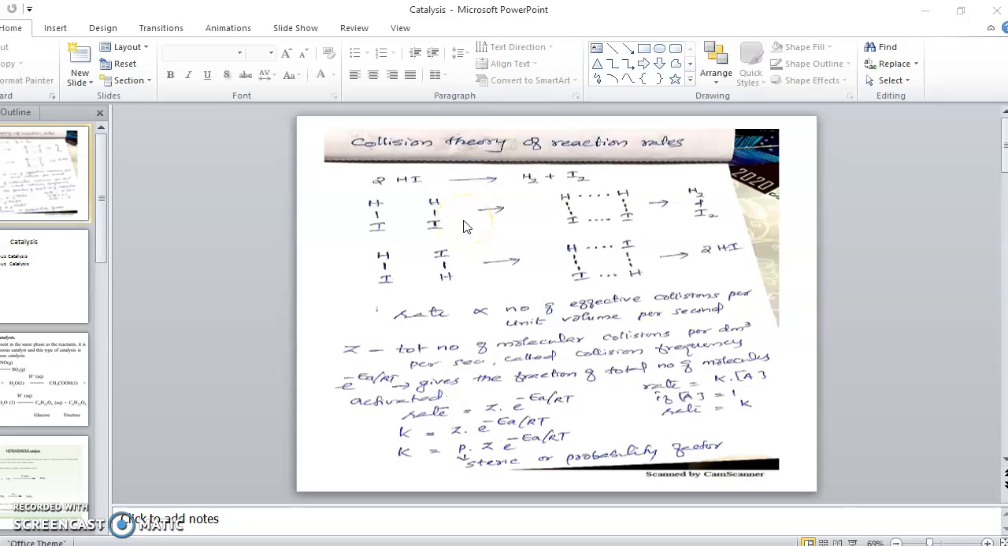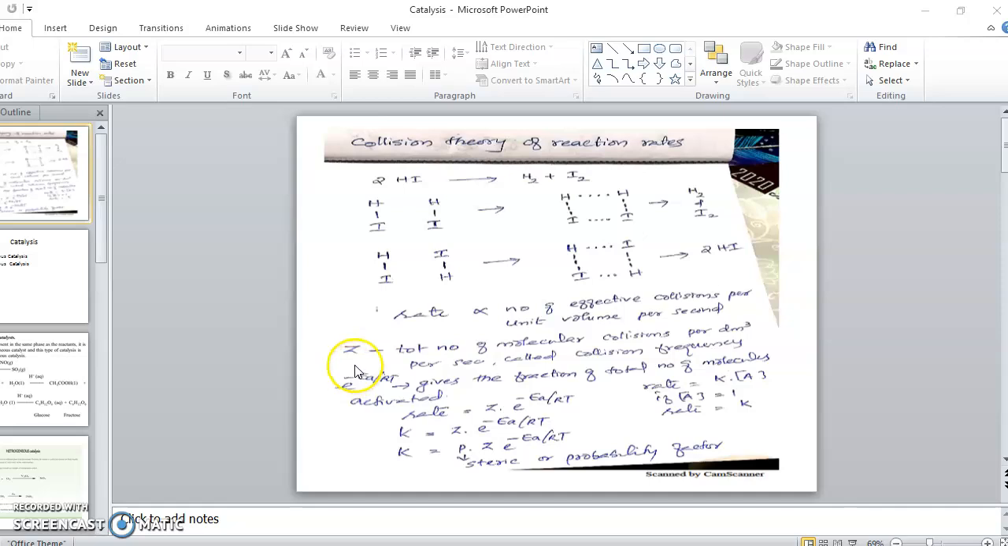Now only those collisions in which molecules are properly oriented lead to the product. Such collisions are called effective collisions. So what do you mean by the term effective collisions? Collision of molecules with enough energy called threshold energy, and molecules are properly oriented, and such collisions are called effective collisions. Now we can say, according to collision theory, the rate is directly proportional to the number of effective collisions per unit volume per second. So that is what is called the rate. Of course, as the number of effective collisions increases, the rate of the reaction also increases.